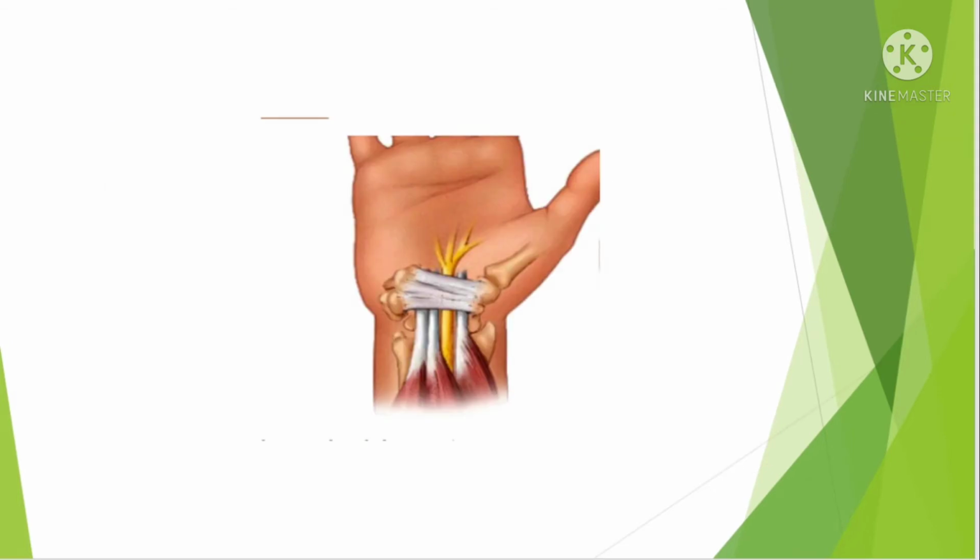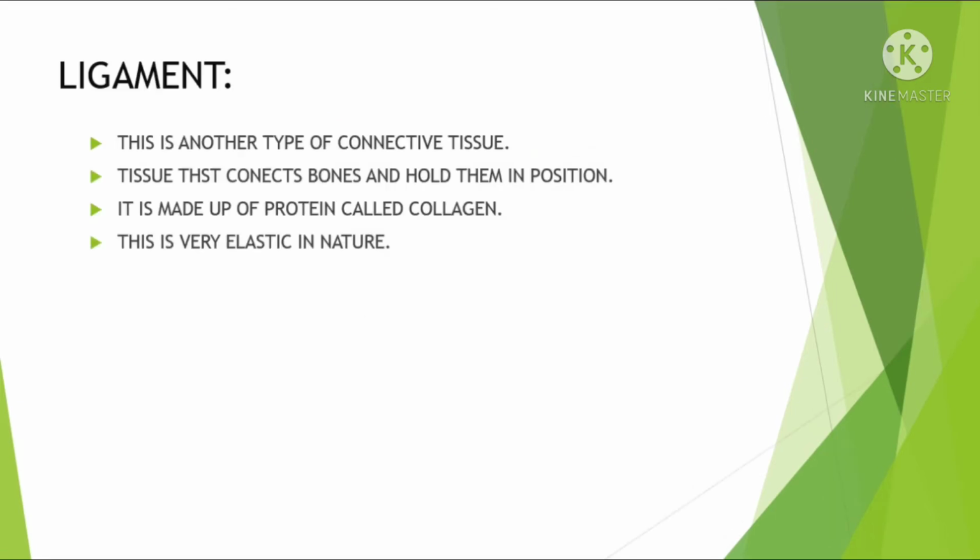Carefully observe this picture. This is the picture of tendon. I am asking some questions on it. What type of tissue is tendon? Good. A tendon is a fibrous connective tissue which attaches muscle to bone.